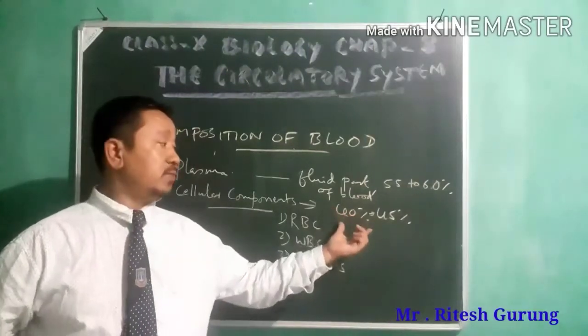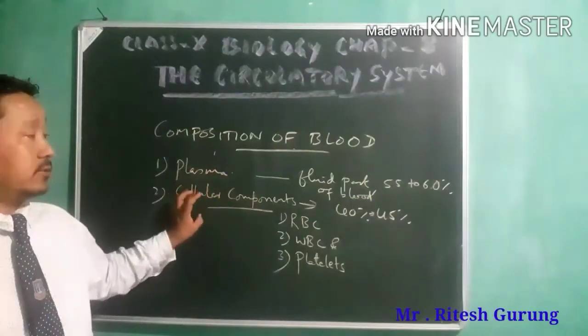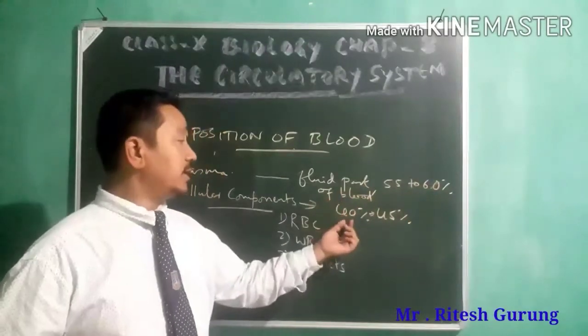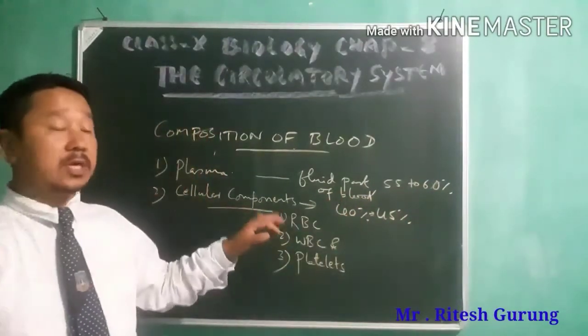Plasma, as I told you, is 55 to 60% of blood, and 40 to 45% you find the cellular components.